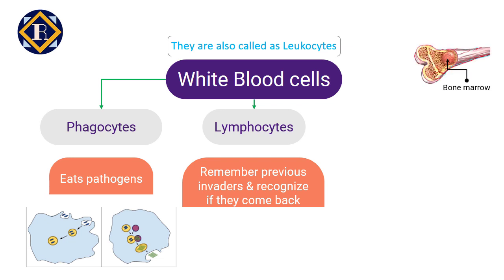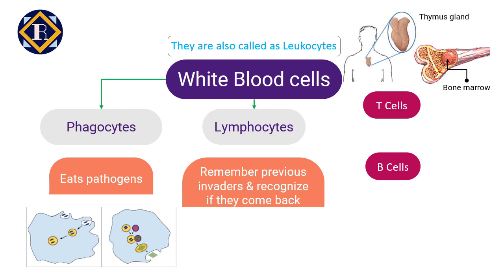Bone marrow is found in the center of most bones and contains blood stem cells that can become red blood cells, white blood cells, or platelets. Some lymphocytes stay in the bone marrow and develop into B lymphocytes, also known as B cells. Others travel to the thymus and become T lymphocytes or T cells. The thymus is located in the upper frontal part of the chest.